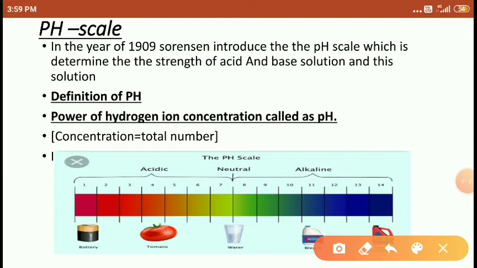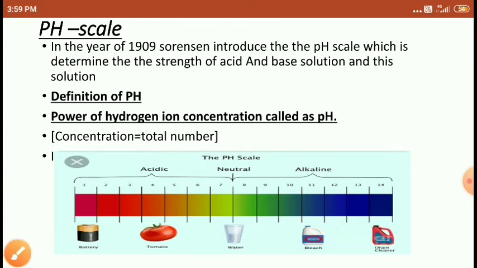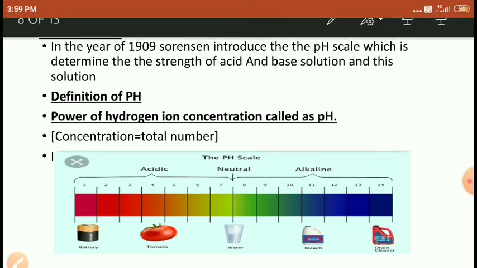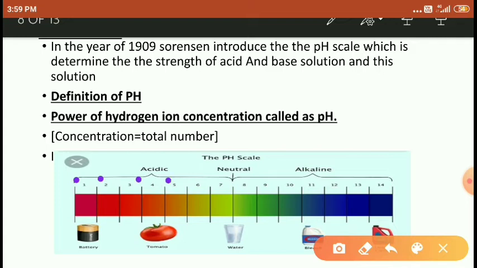Okay, Sorensen has made a table from 1 to 14. The range you have to see here is 1 to 14. He used the pH paper. When the pH paper was dipped into the battery, he got the range 1 to 2. Again he used the tomato. In tomato he dipped the pH paper and got the range from 4 to 5. And he used the water. The water pH is 7.